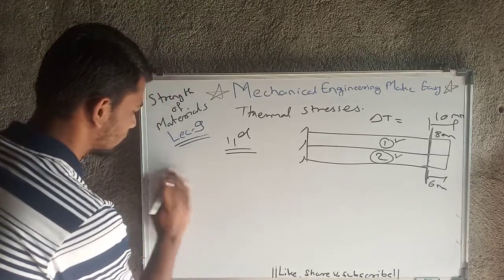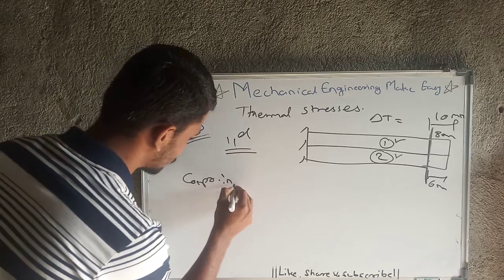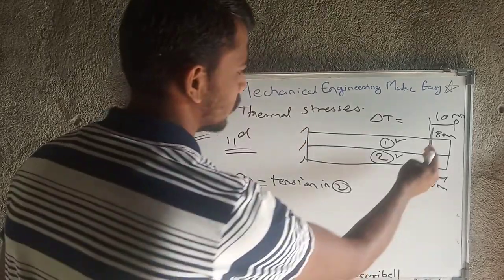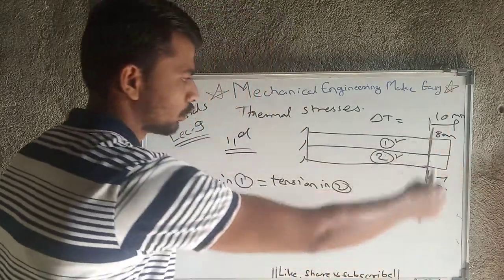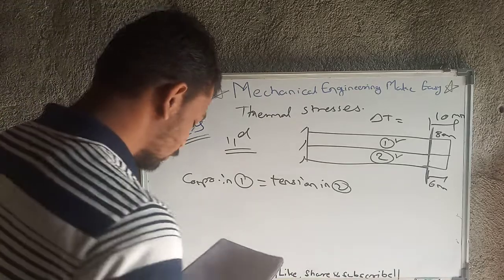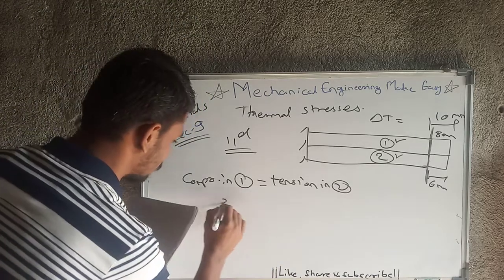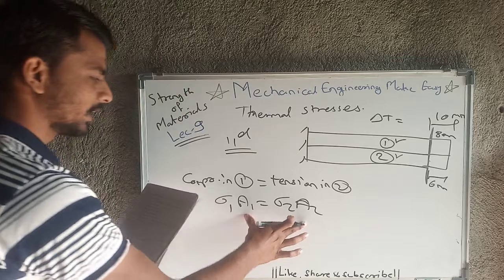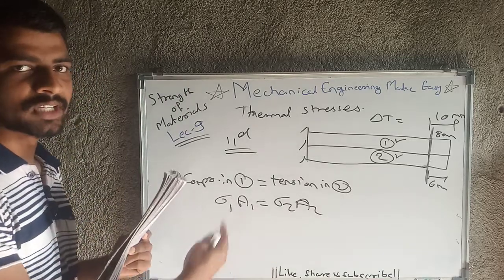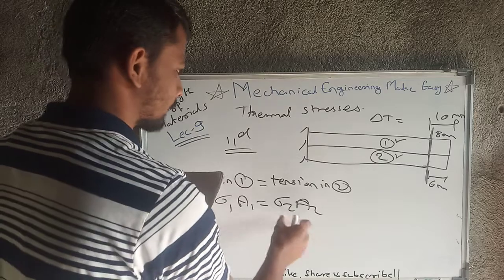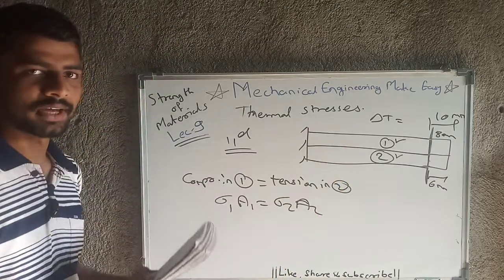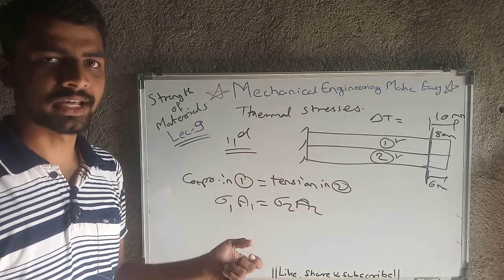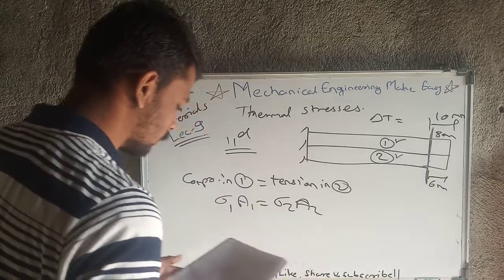So here compression in 1 equals tension in 2. Only then will we reach the final position. What are compression and tension? That is nothing but sigma 1 A1 equals sigma 2 A2. A1 and A2 are cross-section areas, sigma 1 and sigma 2 are the thermal stresses for both materials. The stresses will vary because the materials are different. As the materials are different, the alpha value and E value will vary. That's why the stresses will be different for different materials.